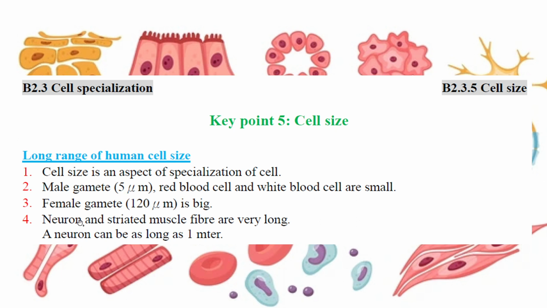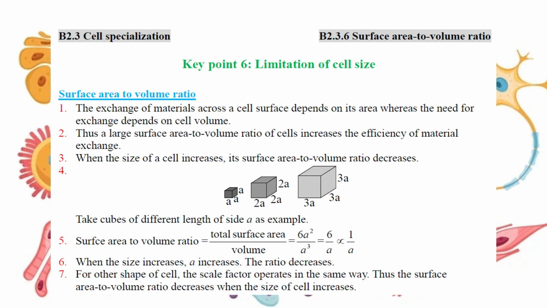Okay? Big one, okay? And the neurons and striated muscle cells are very long. Okay, the neuron can be as long as 1 meter, and also multi-nuclear. And there's a limitation of the cell size in general, except for the striated one, the long neuron, which is another story. For example, the surface area to volume ratio is an important aspect to describe it. What's this? Look at, for example, we use a cube as an example. You can use a sphere also. Take cube as an example.